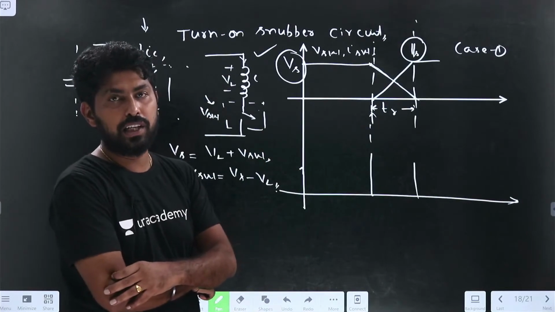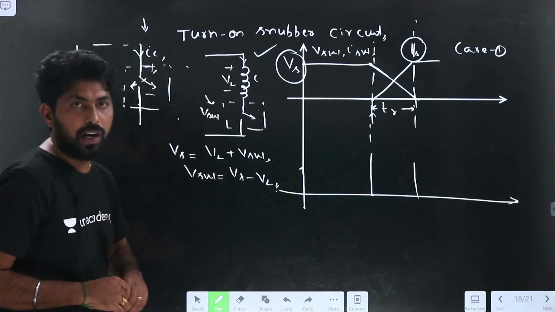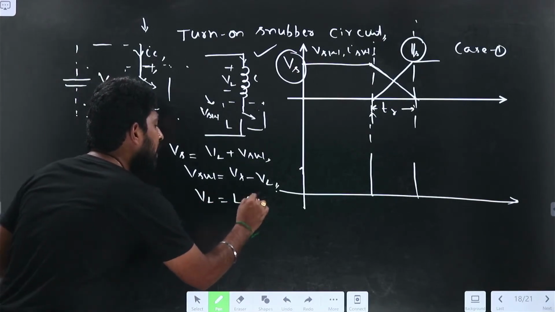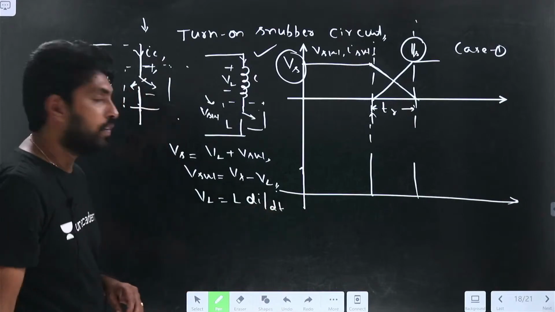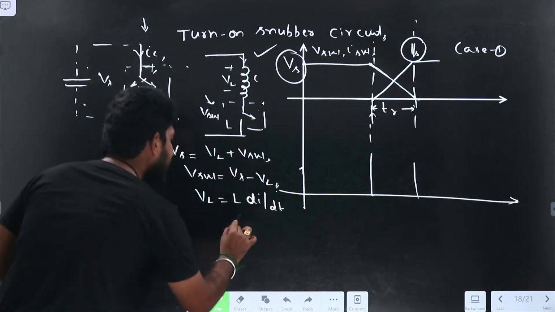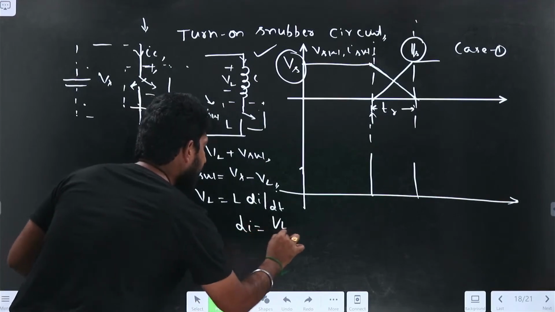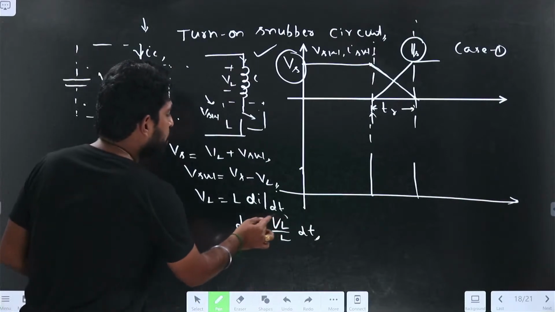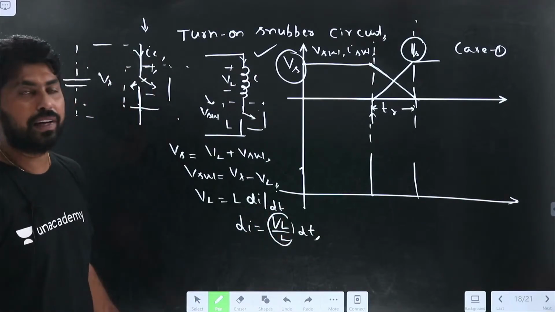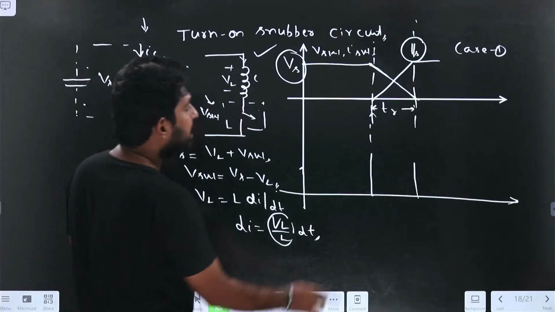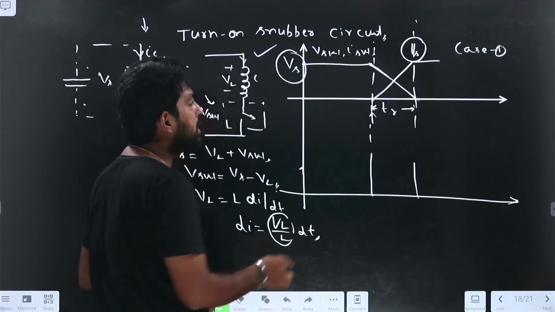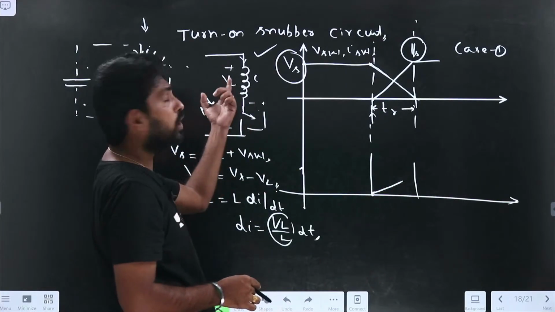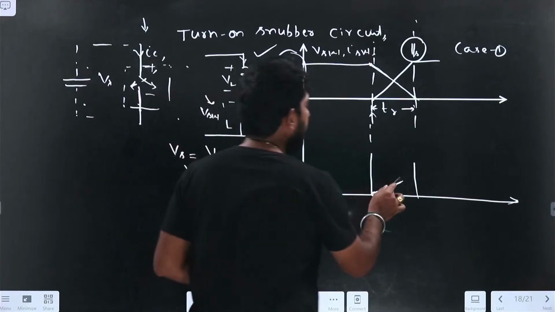Now what happens? I find the current. How can I find the current? VL equal to L di by dt. So di equal to VL by L into dt. The slope will be VL by L for the di by dt. The slope is inversely proportional to L, so the current slowly increases because of the inductance.